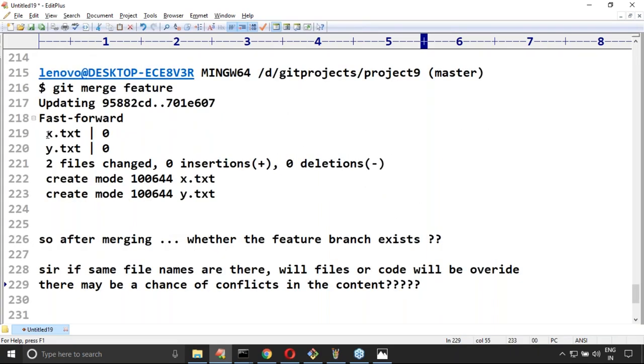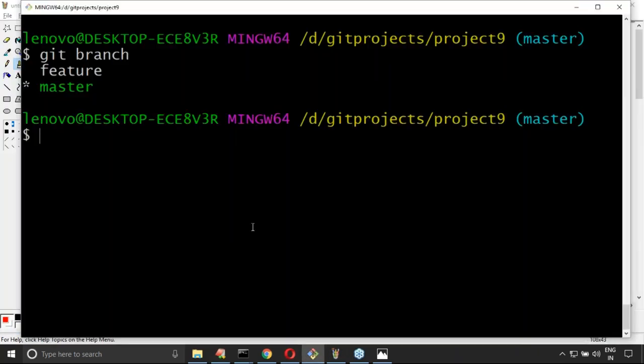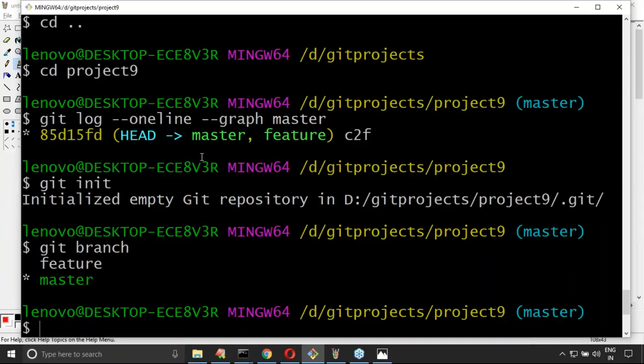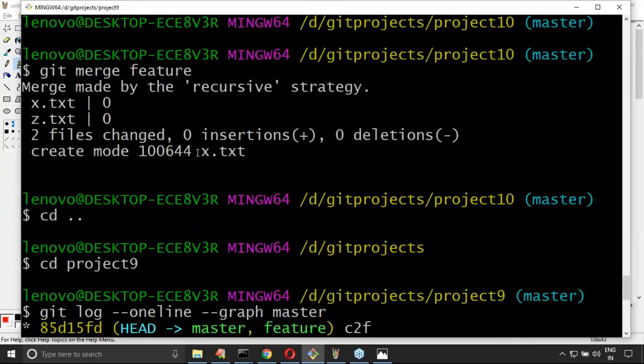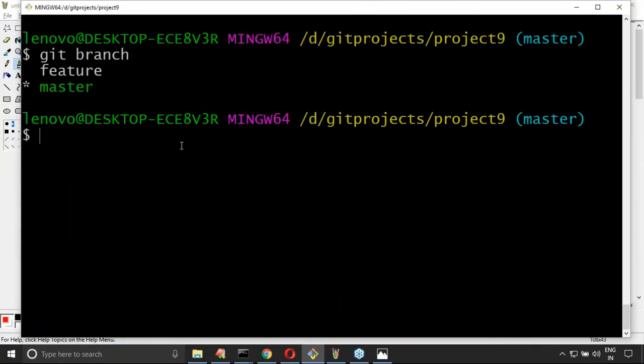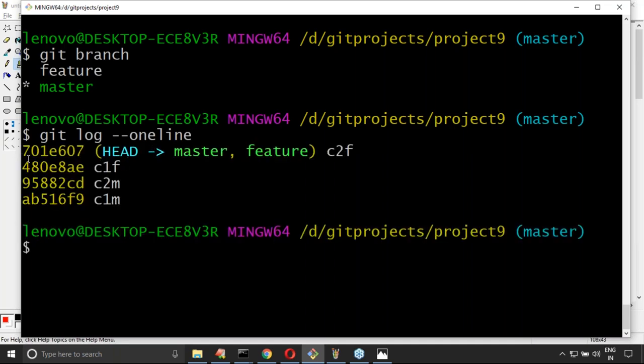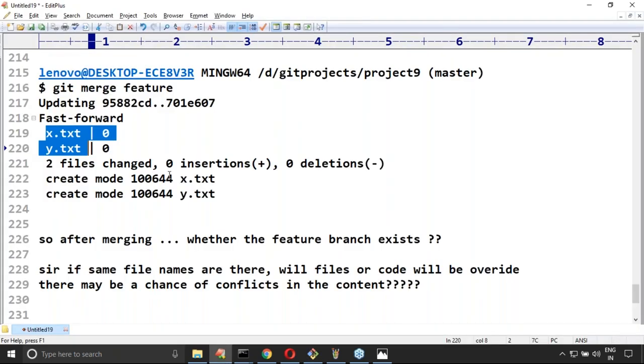So now two files are updated, and after that two commits are updated. Let me run git log --oneline. Yes, two commits and two files are updated to the master branch.